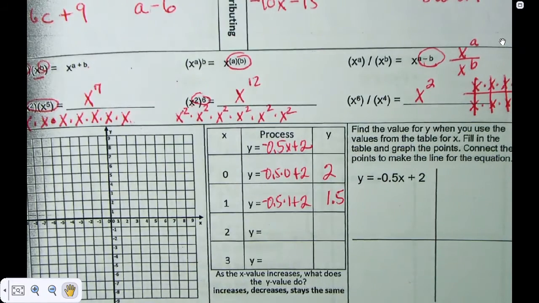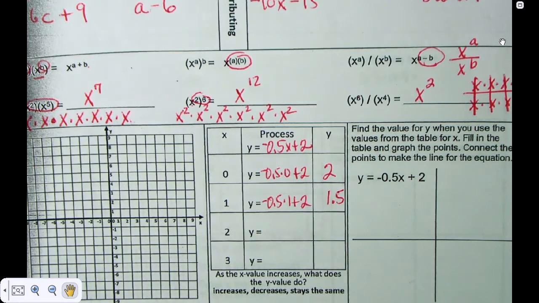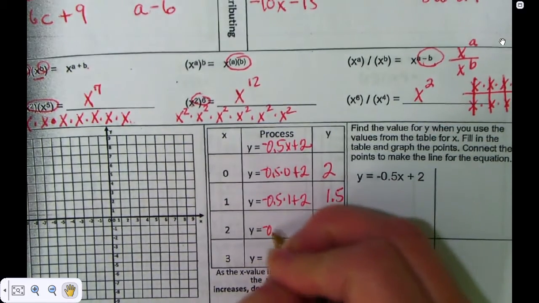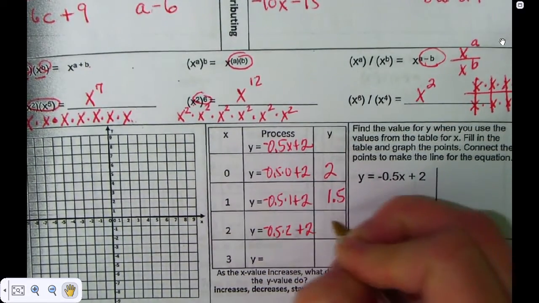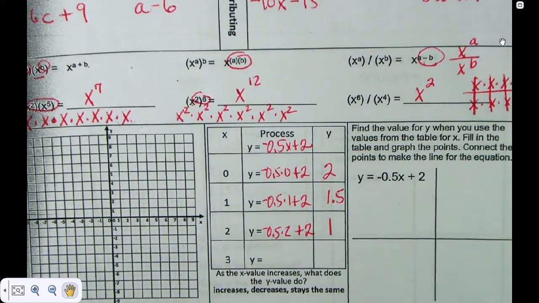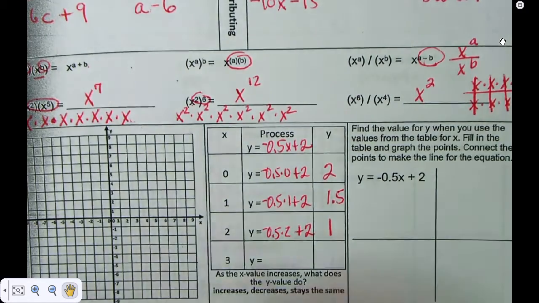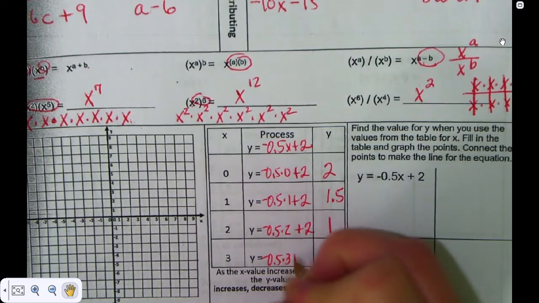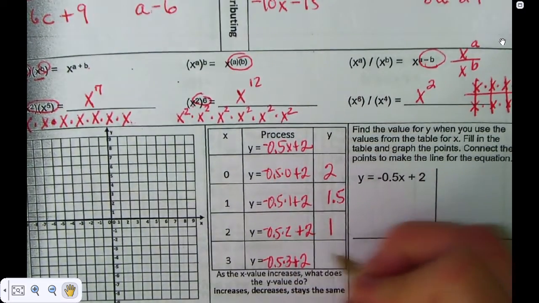Well, it's 1.5. I promise. Negative 0.5 times 1 plus 2 is 1.5. Negative 0.5 times 2 plus 2 is 1. Negative 0.5 times 3 plus 2 is 0.5.